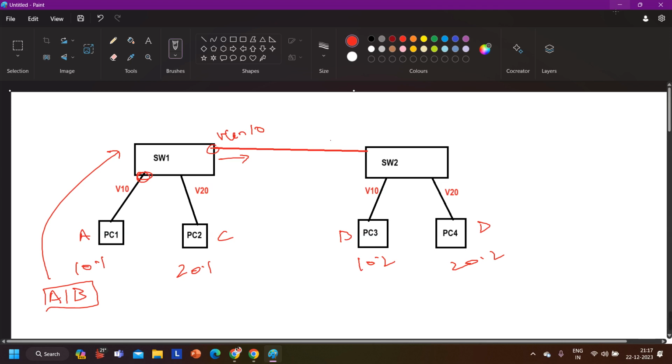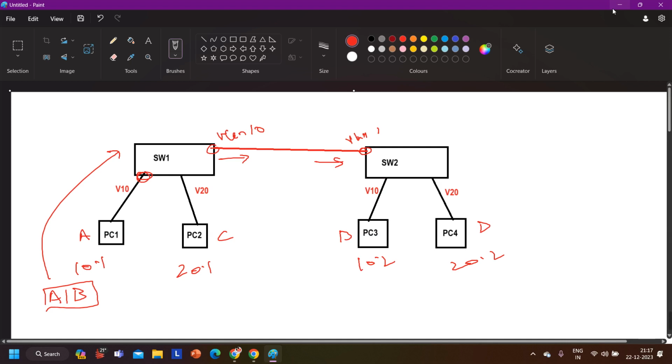Yes. Okay, when switch 2 receives the frame, it will receive it on this interface, and this interface is a member of which VLAN? VLAN 1. So switch 2 will think this is a packet of VLAN 1, not VLAN 10. Yes or no? According to the switch, this is a frame of VLAN 1, not VLAN 10, because my receiving interface is a member of VLAN 1. Is there any interface available in VLAN 1? No. So switch 2 will discard the packet this time.